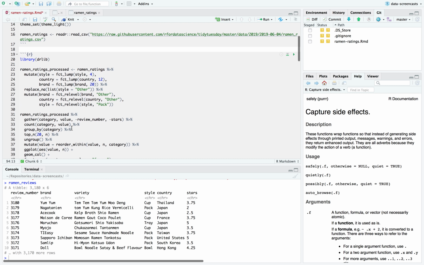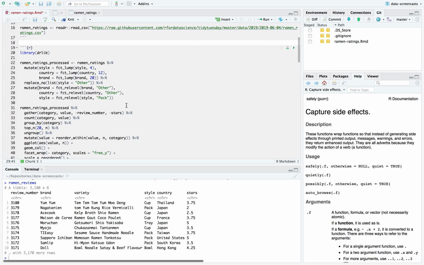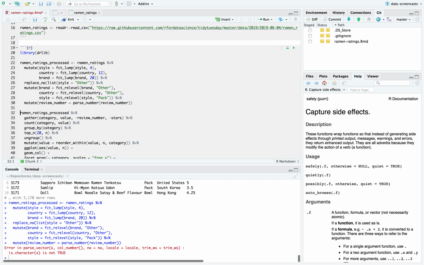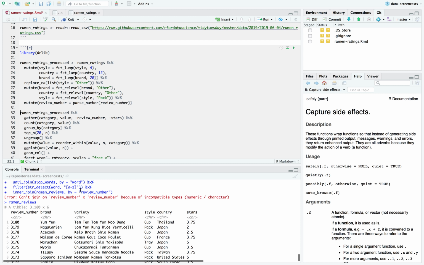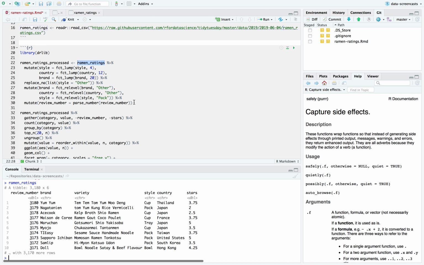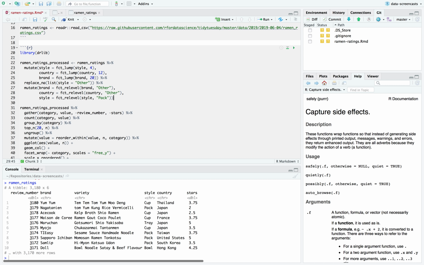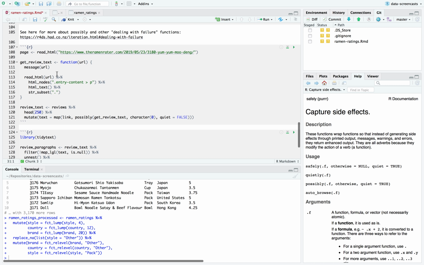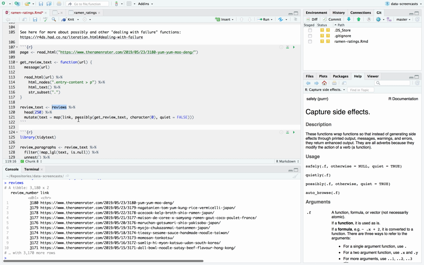I'm going to say mutate review number equals parse number review number, on ramen ratings? I'm doing something wrong. Oh, oops. Okay, sorry about that.